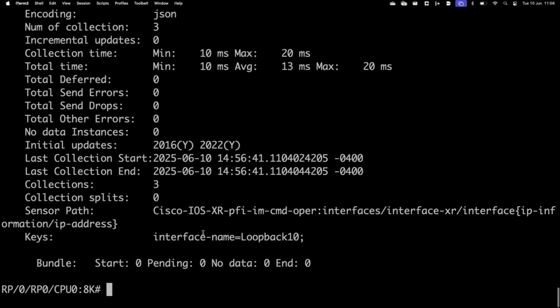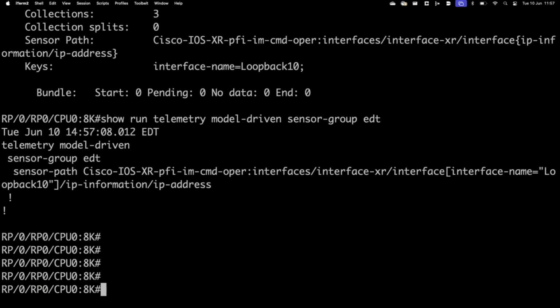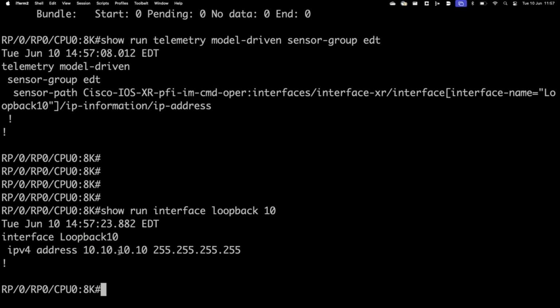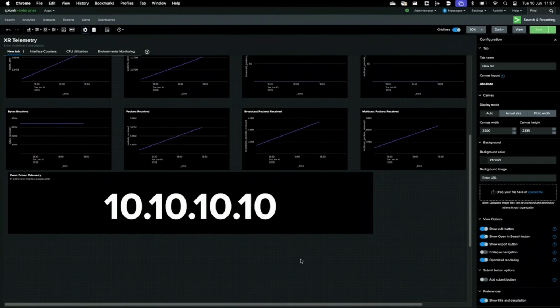And I'll also show you my show run. What does my sensor group look like? This is my sensor group, wherein it is streaming all the data corresponding to the interface called loopback 10. And I'll run show run interface. It has an IP address of 10.10.10.10, and I can see on the screen here that it is showing me the IP address. Now I'm going to change this IP address and check if this data gets updated or not.